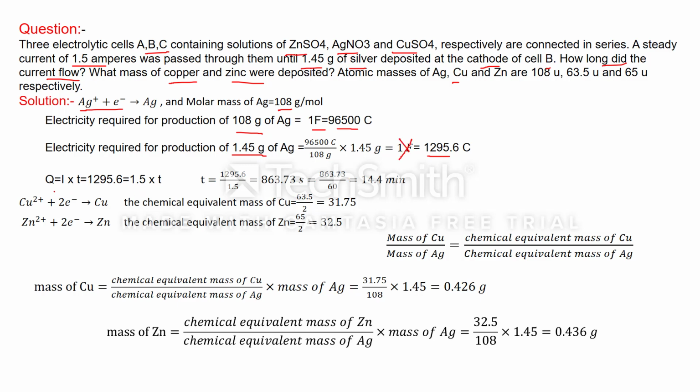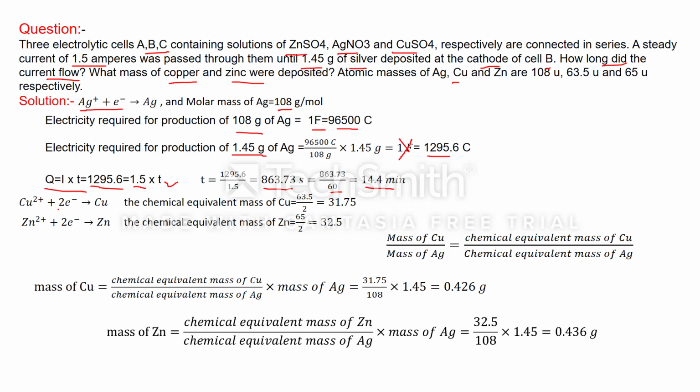Now we have to find the time. So we apply the formula Q equals I into T, and this Q we already calculated. I is given as 1.5, so we can find T. This T is in seconds; convert this into minutes, that is 14.4 minutes. Okay, now the second part: what mass of copper and zinc were deposited?